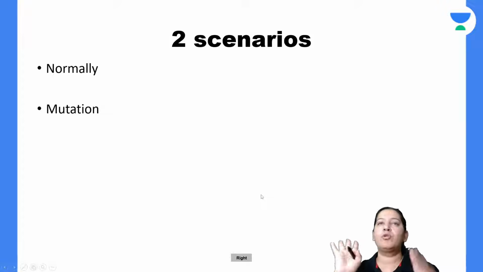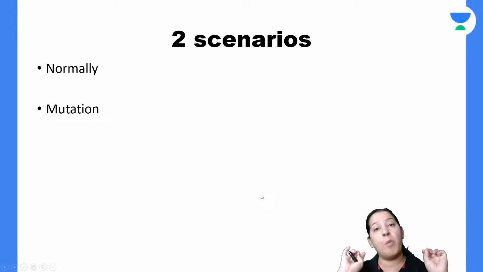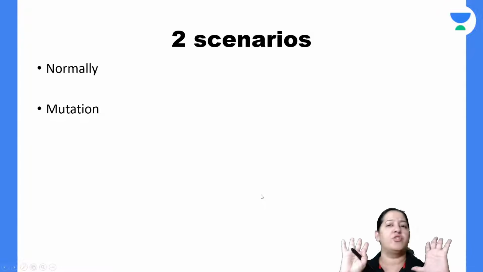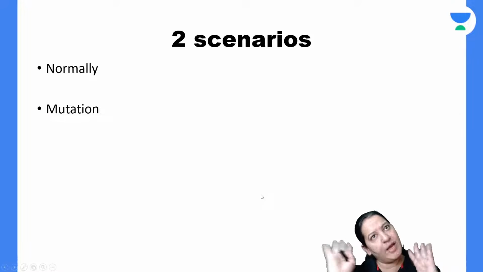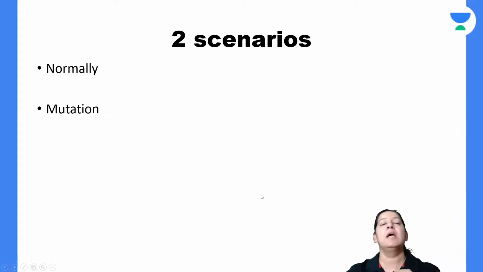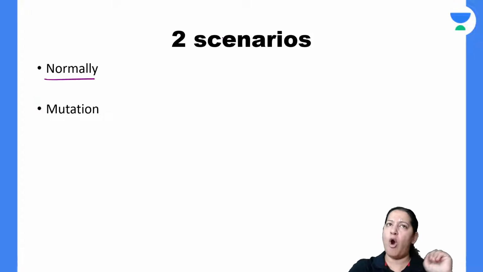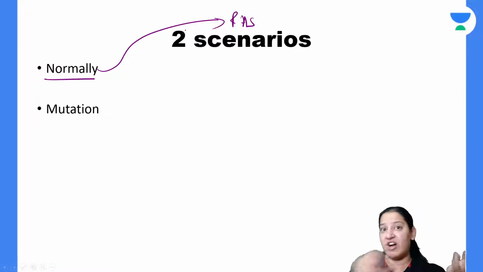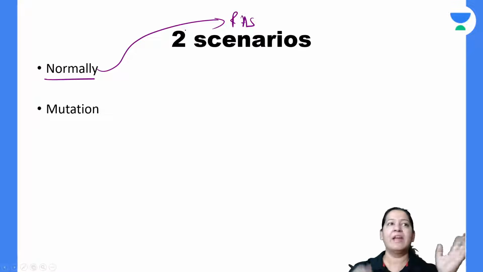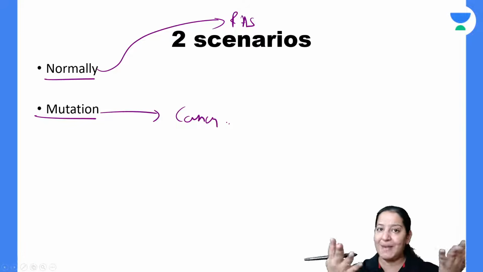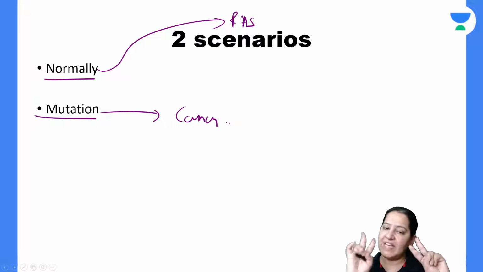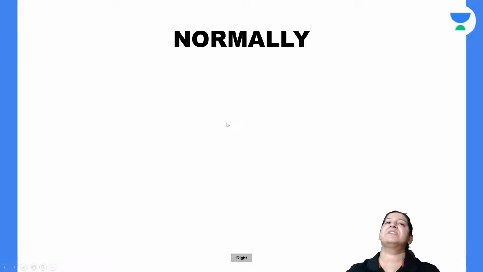Let me tell you two scenarios now. It is a super complicated topic which is given in Robbins. But after watching my lecture, please read this topic from Robbins today only. What happens normally inside me, you, we all have RAS. We all have RAS inside us, and it is functional, doing cell division. But once it gets mutated, it can lead to cancer. So during mutation, what is happening so that it is leading to cancer? I will teach you two scenarios. Let me start with the first scenario, the normal one.